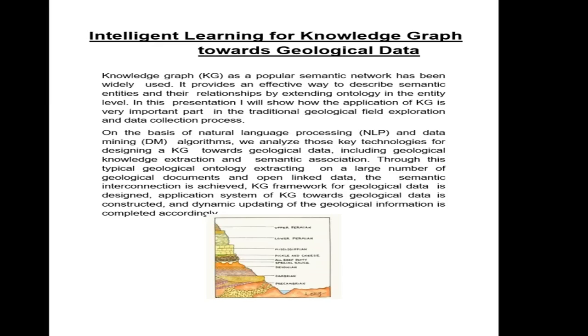So a knowledge graph is a very popular semantic network that has been widely used. It basically uses NLP and data mining algorithms for giving knowledge on any data. So let's move to the next slide.